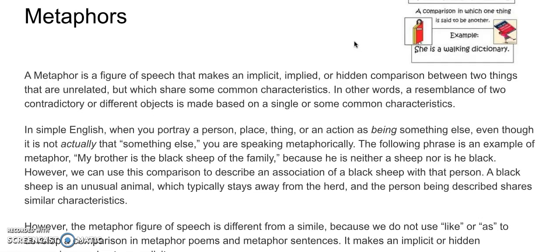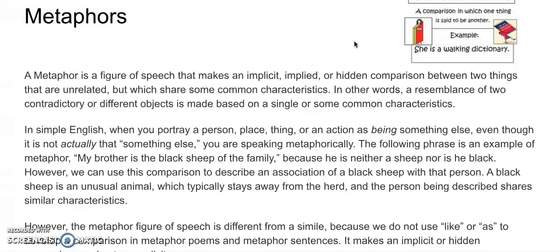Metaphors. A metaphor is a figure of speech that makes an implicit, implied, or hidden comparison between two things that are unrelated, but which share some common characteristics. In other words, a resemblance of two contradictory or different objects is made on a single or some common characteristics. In simple English, when you portray a person, place, or thing as an action as being something else, even though it is not actually that something else, you are speaking metaphorically.